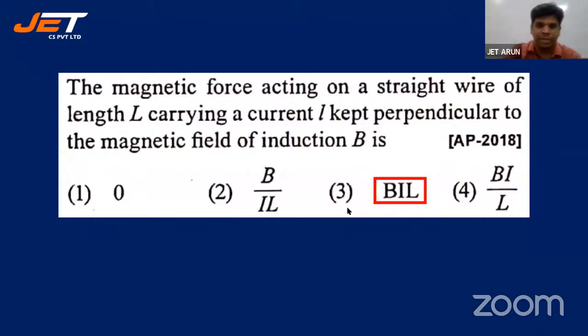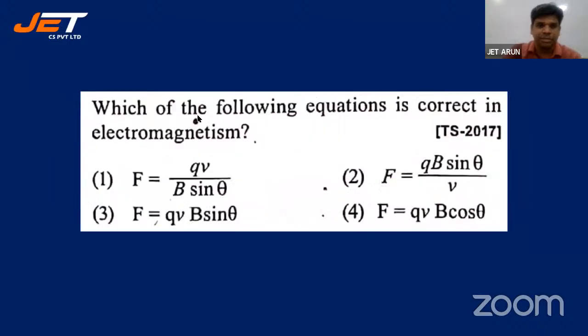All right, let's go for the next one. Which of the following equations is correct in electromagnetism? Force, ఈ ఈక్వేషన్ దేంట్లో వస్తుంది? ఒక చార్జ్ ని వెలాసిటీతో ప్రొజెక్ట్ చేస్తే ఆ చార్జ్ మీద ఫోర్స్ ఎంత ఉంటుంది? QVB sin theta, QV cos theta, QV sin theta by V, QV by B sin theta.